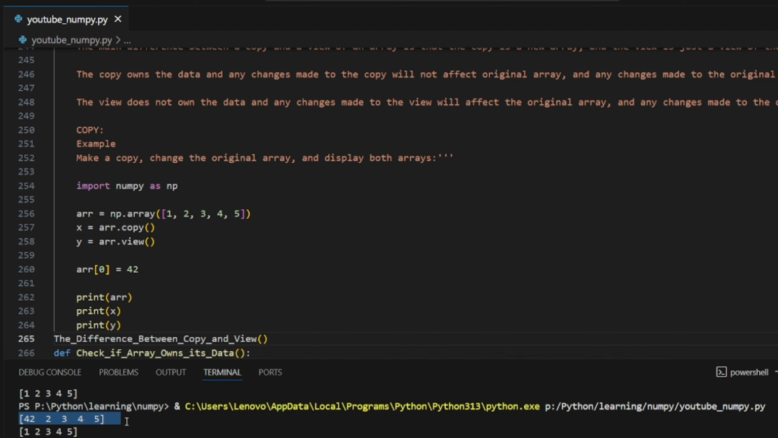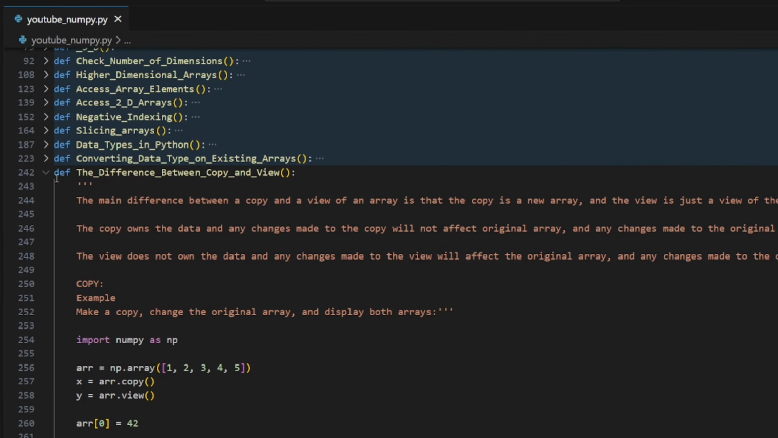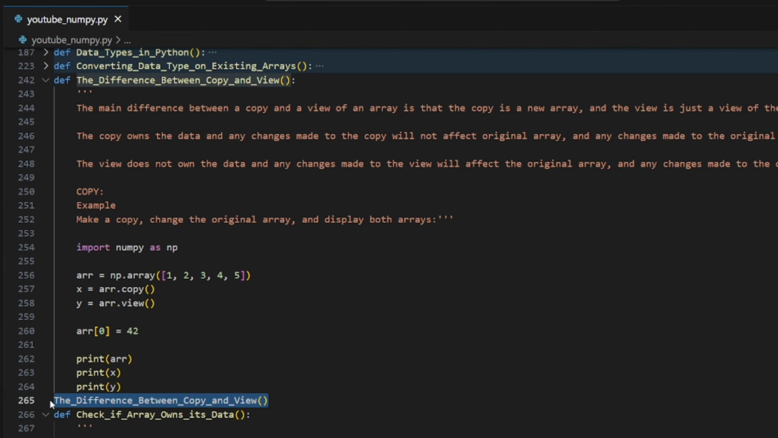As you can see, the first one is the array, the original one, and the second one is the copy. We don't have any changes over here, and here we have the original one, right? So I said copy is a duplicate of that, but view is the original one. We are just accessing that. Cool. Okay, let's move on. Let's close this one with backspace.